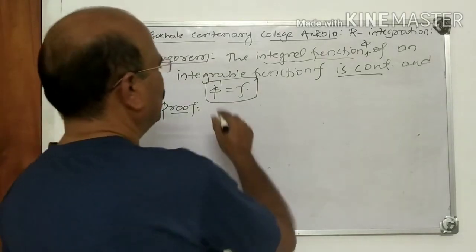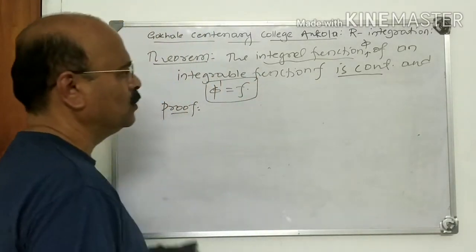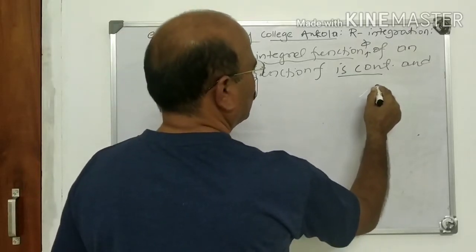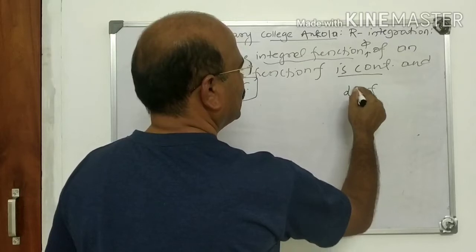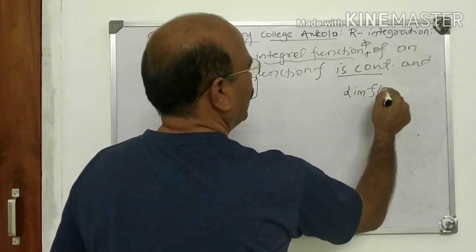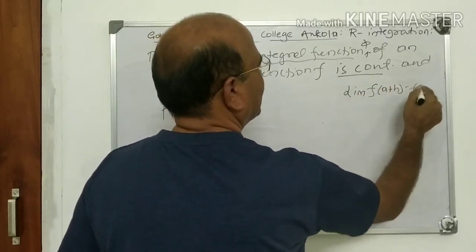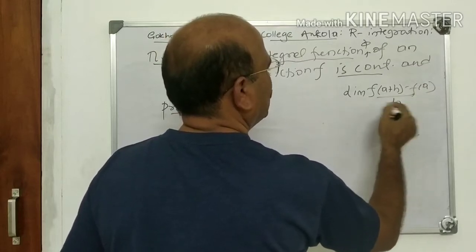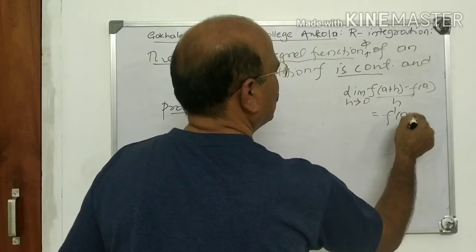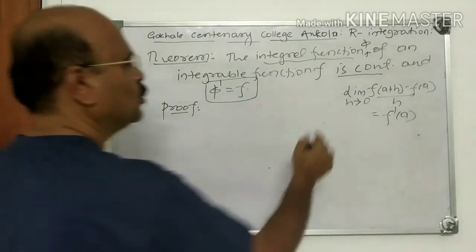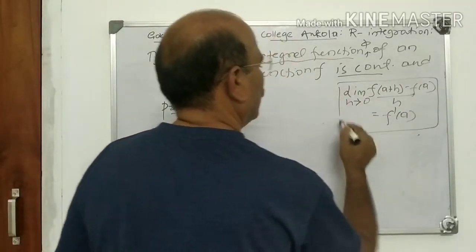Pi dash. How to define derivative? Suppose f is a function, how to define the derivative of f? It is defined as the limit of f of a plus h minus f of a upon h as h tends to 0. This is the derivative of f at the point a and it is denoted by f dash a. Correct?